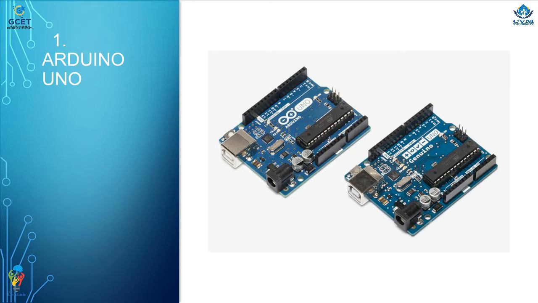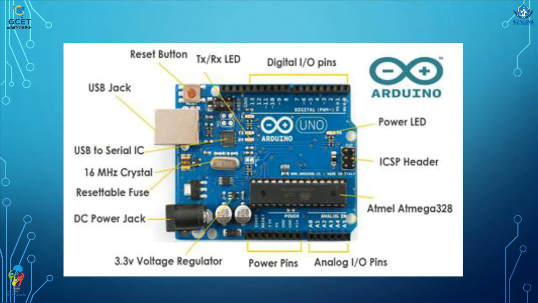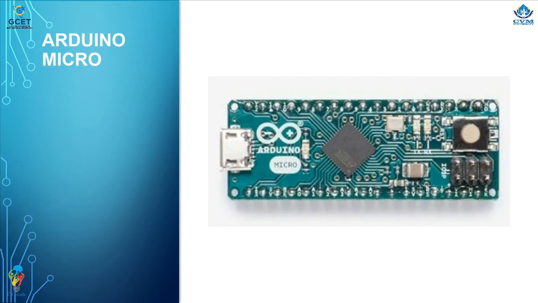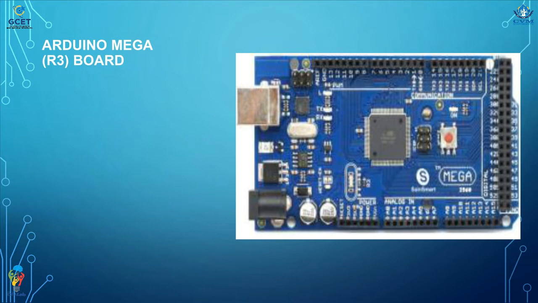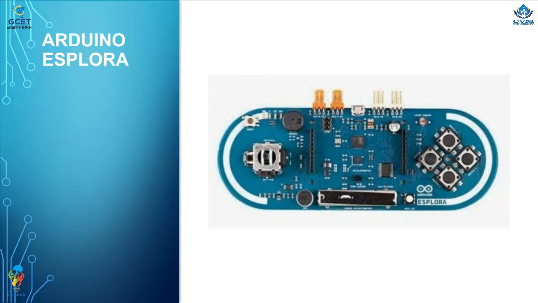About Arduino. Arduino consists of analog pins, power pins, digital pins, transmitter receiver LEDs, power LEDs, ICSP headers, the Atmel ATmega328 which is the microcontroller, 3.3 volt regulator, DC power jack, etc. These are some of the schematics of Arduino Nano, Arduino Micro, Arduino Duo and Arduino LilyPad. This one is the Arduino Mega R3 board, and the next is Arduino Esplora.